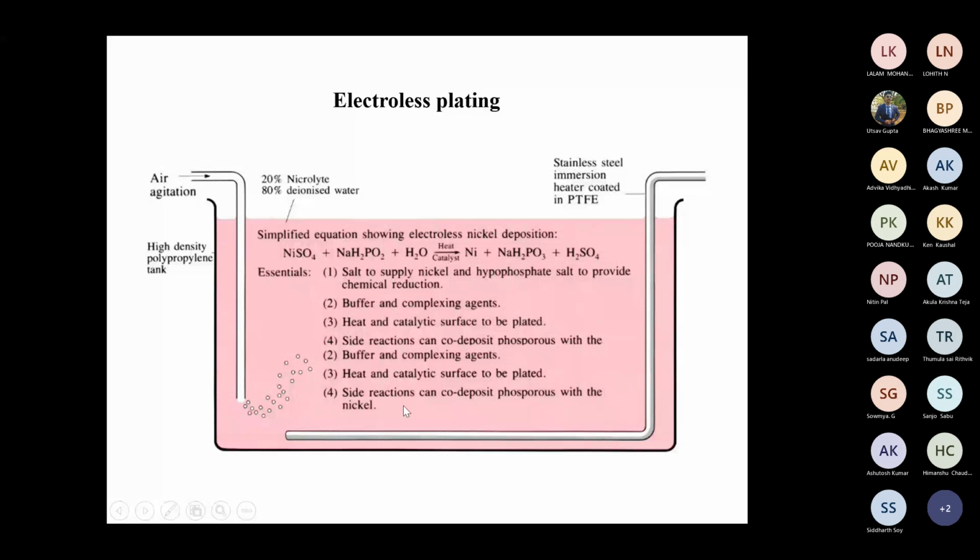In this case there is no anode and no cathode.